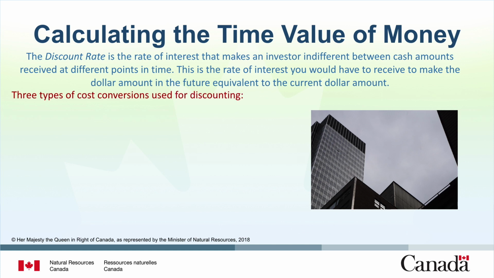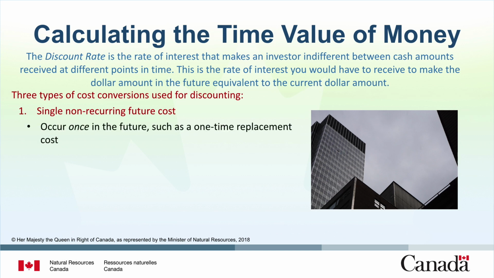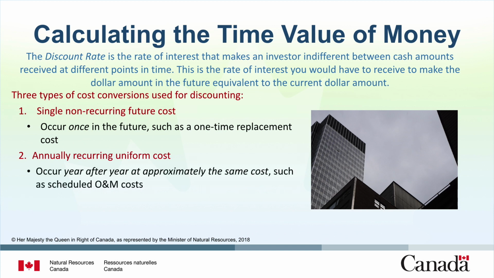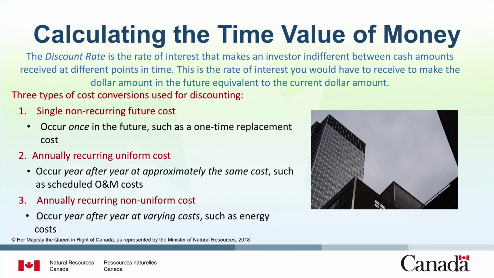We will look at three types of cost conversions for discounting costs. First, single non-recurring future costs, such as a one-time replacement cost, occur once in the future and should be adjusted to present value. Second, annually recurring uniform costs, such as scheduled operations and maintenance costs, occur year after year in approximately the same cost amount each year. Third, annually recurring non-uniform costs, like energy costs, recur every year, but cost amounts vary from year to year. In other words, the cost of electricity may vary, but occurs year after year.